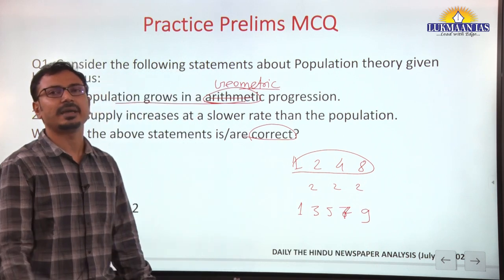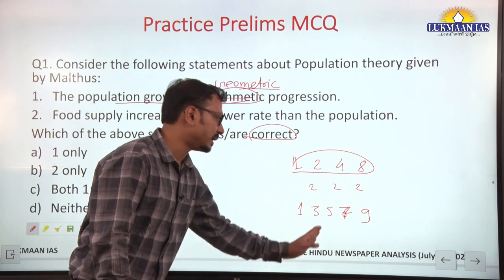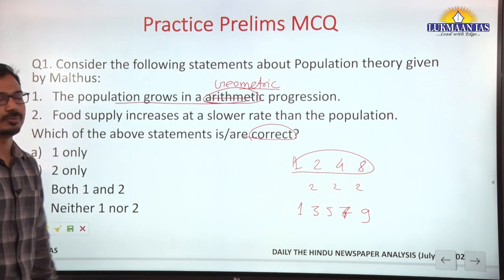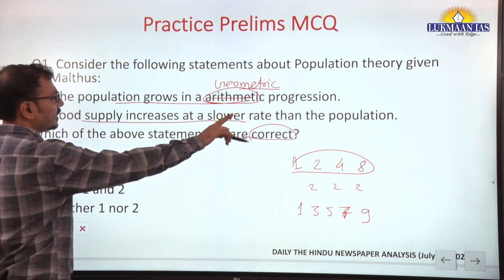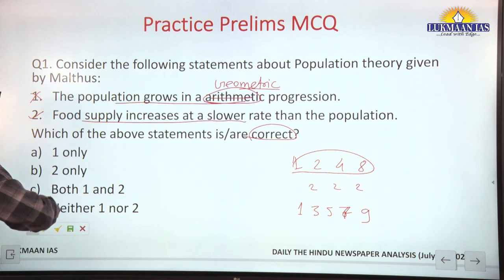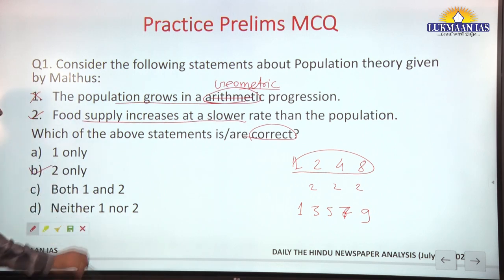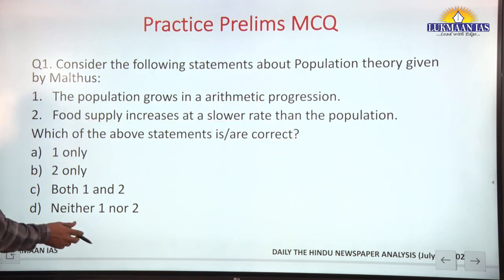So food supply grows at the rate of arithmetic progression, which is a slower rate compared to geometric progression. So food supply increases at a slower rate than the population. This is a correct statement, and the other is an incorrect statement. So the answer should be 2 only, B. Okay, have you understood this, everyone?